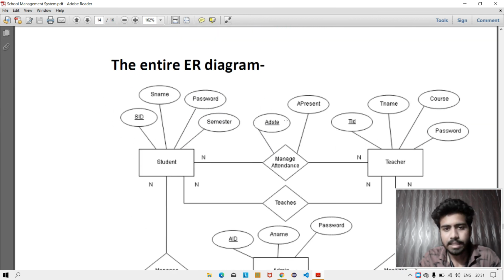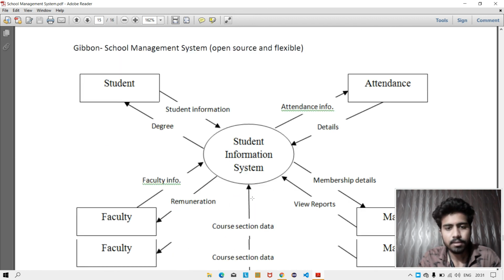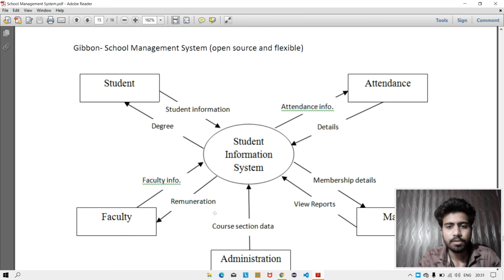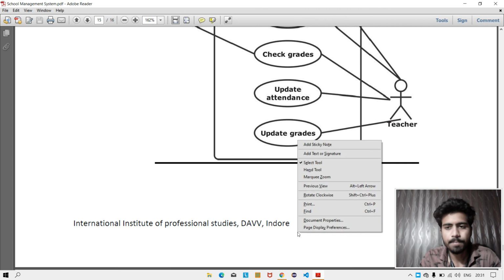This is the ER diagram for the school management system. This is the data flow diagram of the student information system. This is the use case diagram.